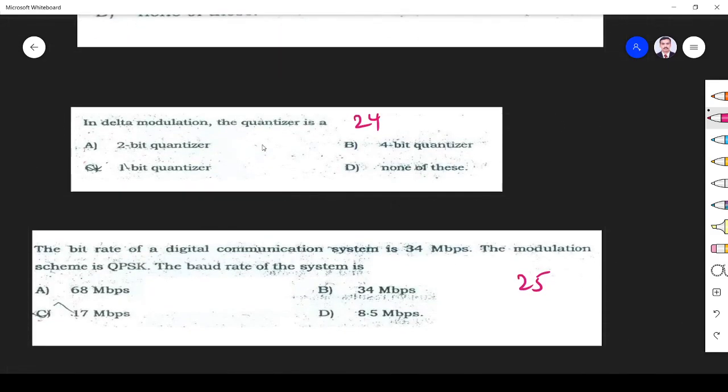Next, in delta modulation the quantizer is a 1-bit quantizer. Why? We know in delta modulation we are doing like this. We compare, let us assume this is the present sample, this is the previous sample. We compare both, present and previous. If present is greater than previous, we put 1. If present is less than previous, we put 0. So each sample is represented by only 1 bit. So it is a 1-bit quantizer.